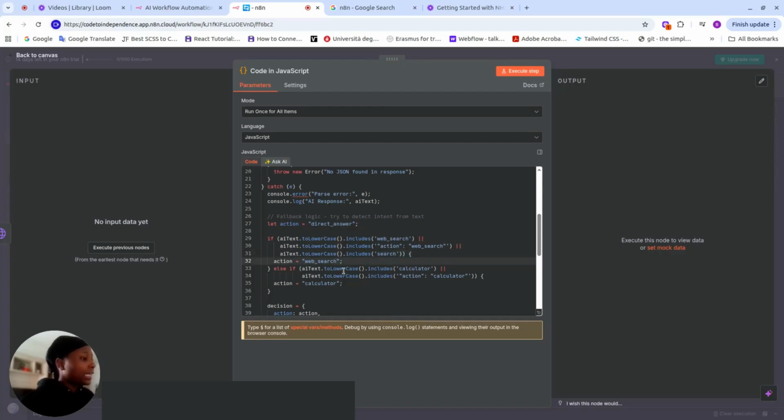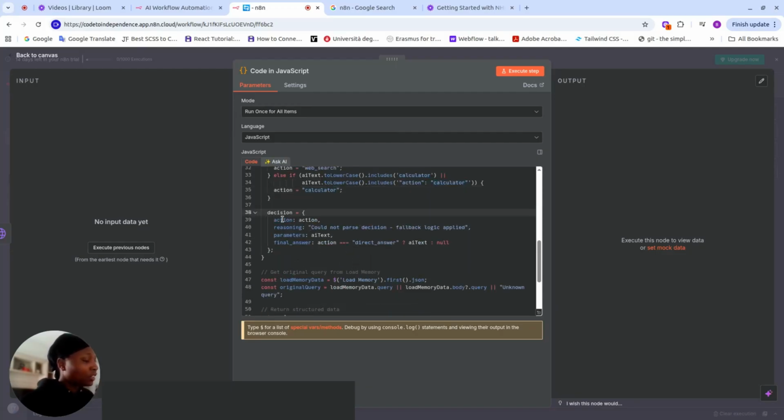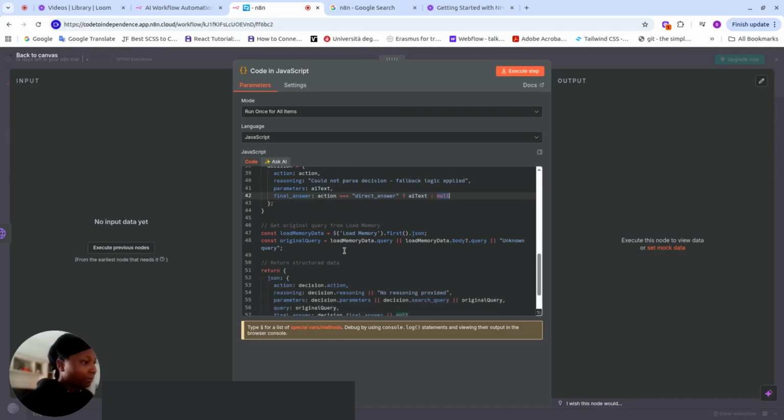Set it to lowercase, include search. Now we're saying that if it includes web search, or it includes action web search, or it includes search, let your action be web search. Else, if you set your text to lowercase and it includes calculator, there's an action in calculator, set your action to calculator. Now this decision passes the action and the reasoning; if it could not pass the decision, fallback logic applies. Final answer: if action is equal to direct answer and that is true, you simply pass the AI text. Else, you go to null.